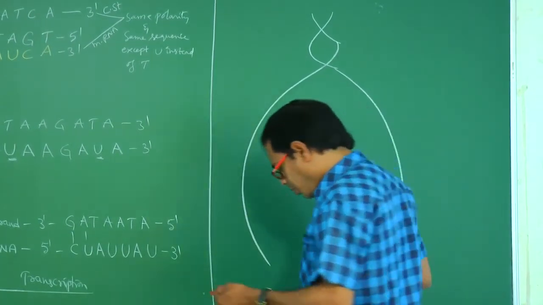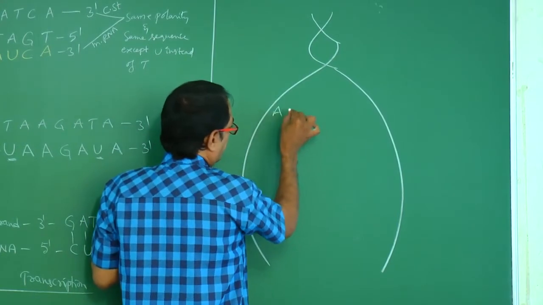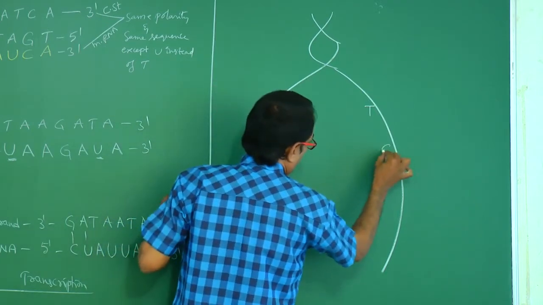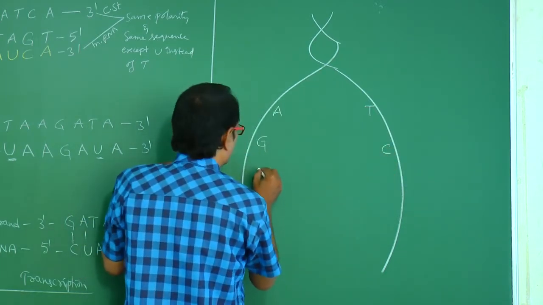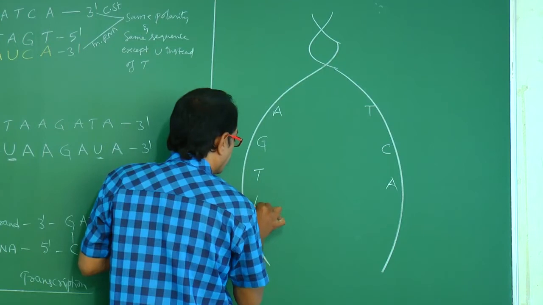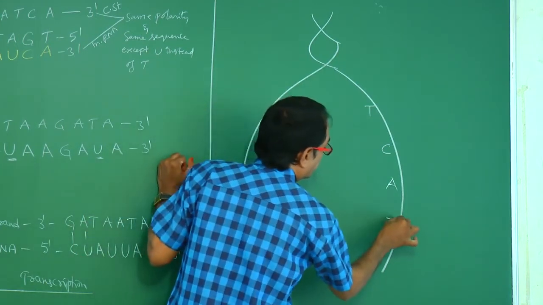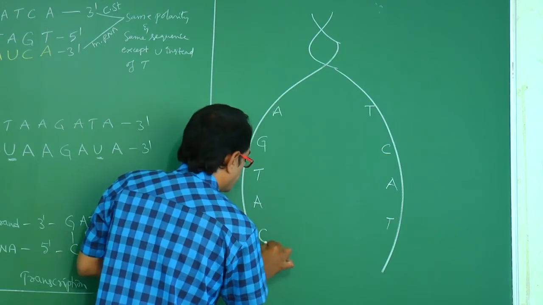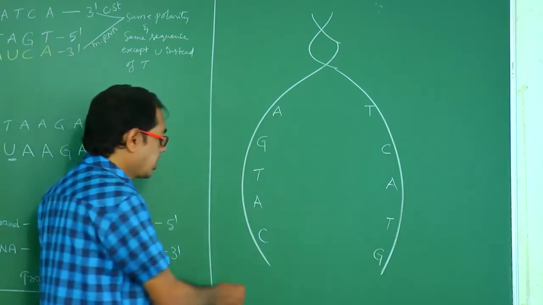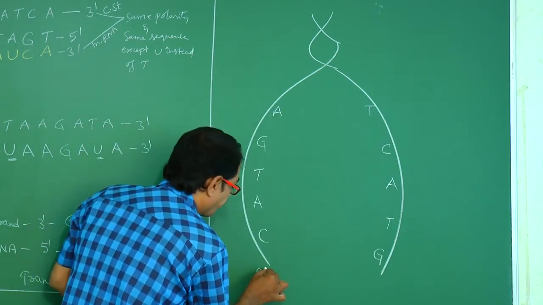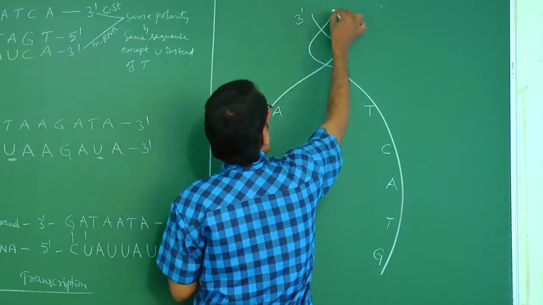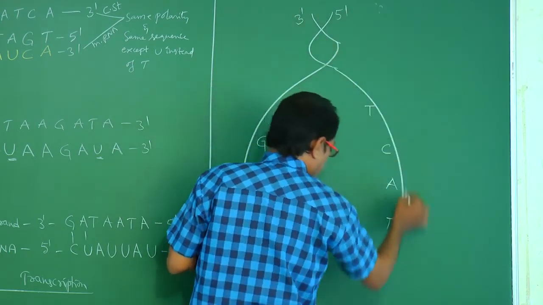See, let us suppose A, T, G, C, T, A, T, C, G, isn't it? Let us suppose I am giving this 5' end. If this is the 5' end, this is the 3' end. If this is the 3' end, this is the 5' end.